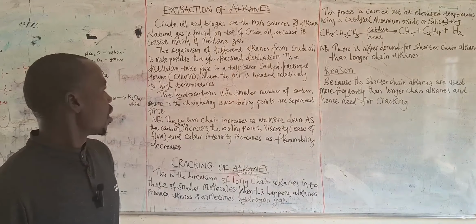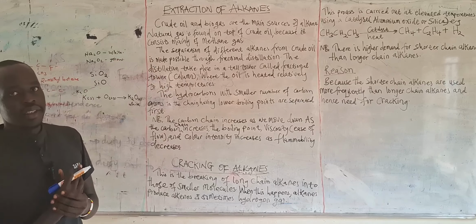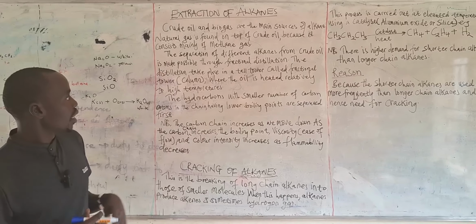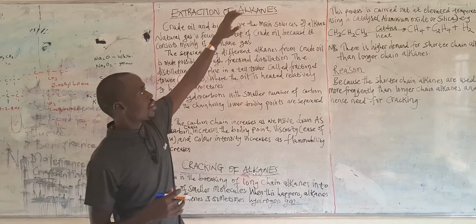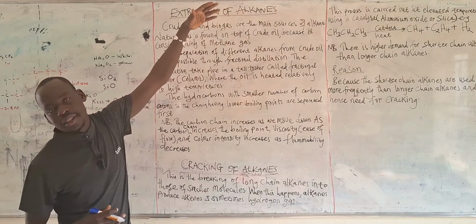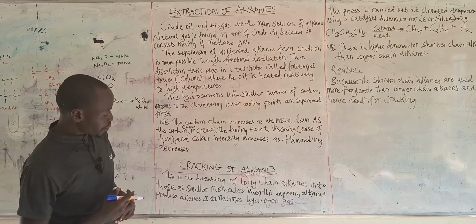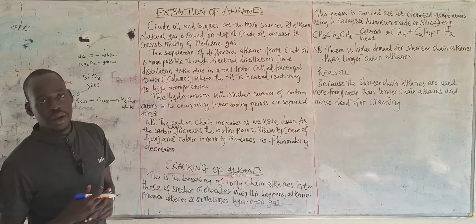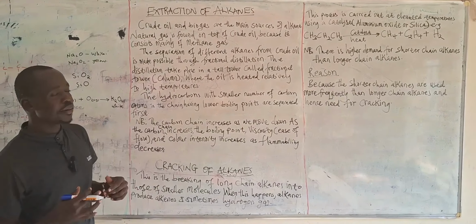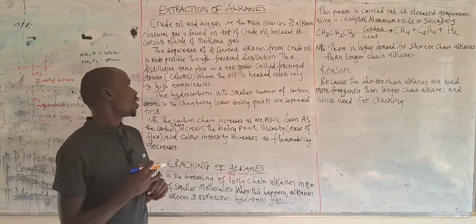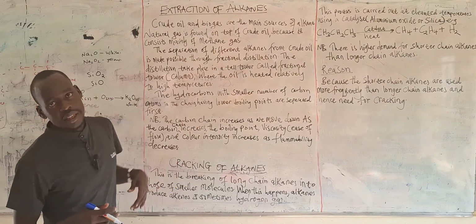Once again, I'm taking people through the extraction of alkanes. In the previous subtopics, we talked about the classification of hydrocarbons, and alkanes happen to be one of them. We have alkenes and alkynes, but we are going to look specifically at alkanes. So far we have talked about how we can name the different alkanes, how we can give them their names based on IUPAC. Then today we're going to look at the extraction of alkanes.